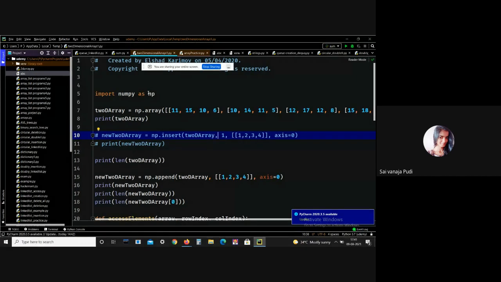The difference is that in 1D we have only one row and multiple columns, but in 2D arrays we have multiple rows and multiple columns. This is the major difference. Next, in 2D we have two brackets: if you want to access a particular element, you have to use two indexes. In 1D we have only one bracket.